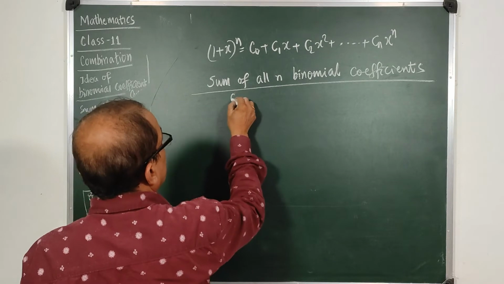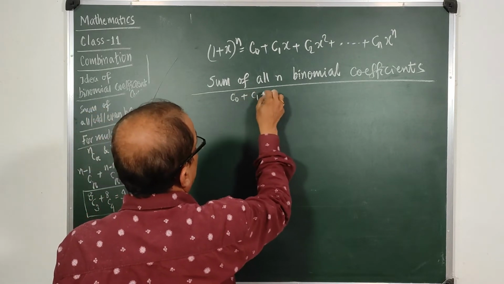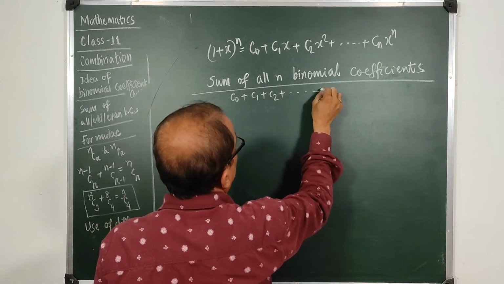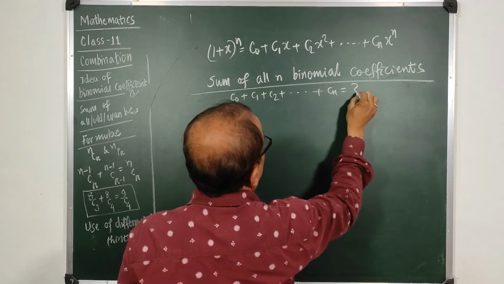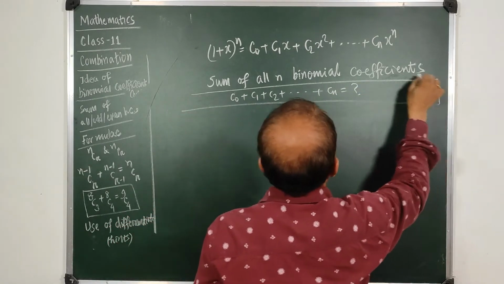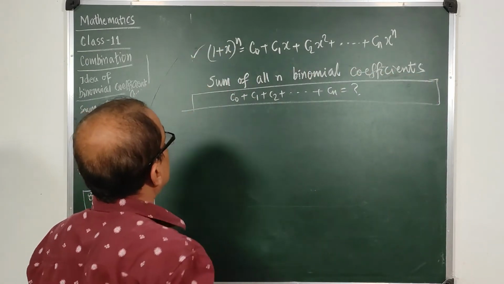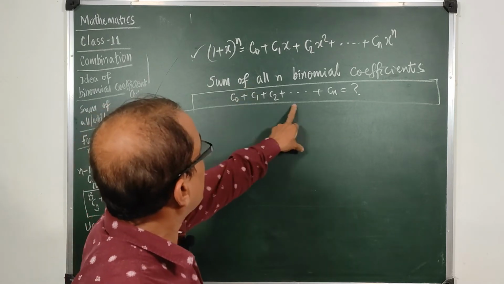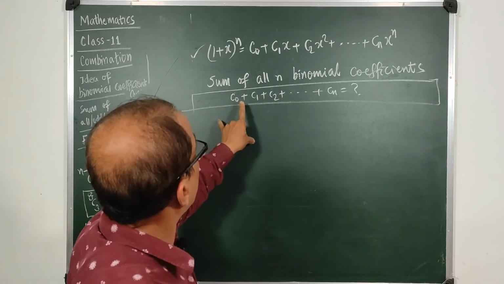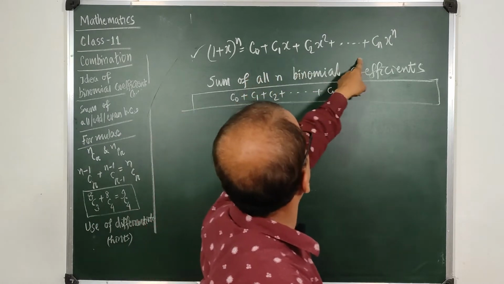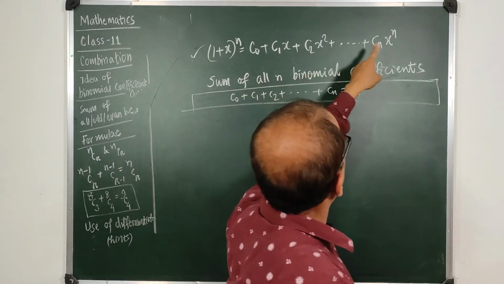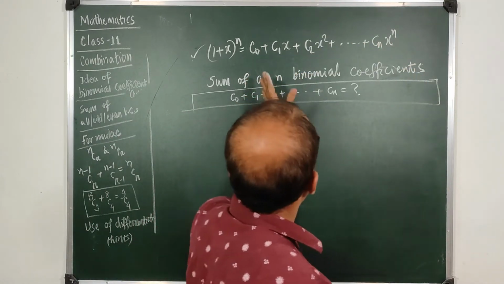We have to find c0 plus c1 plus c2 plus up to cn. How much will this be? We can find it easily using this formula. See, if I want to find this, I should not have any x or x square here. If x, x square, xn all become 1, then I get this.